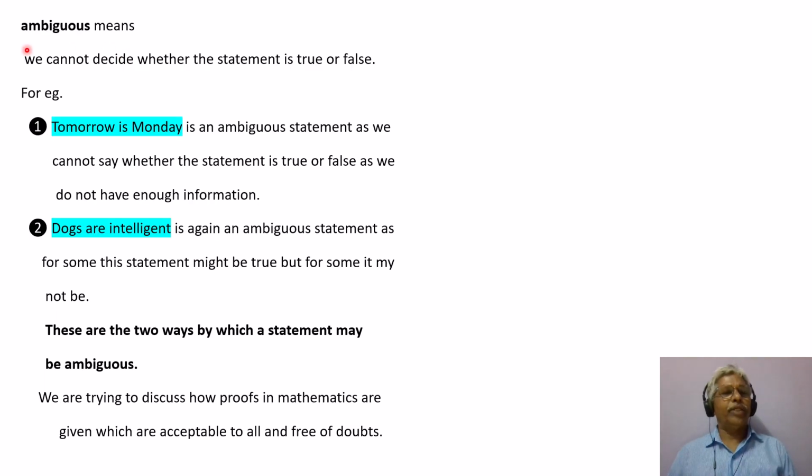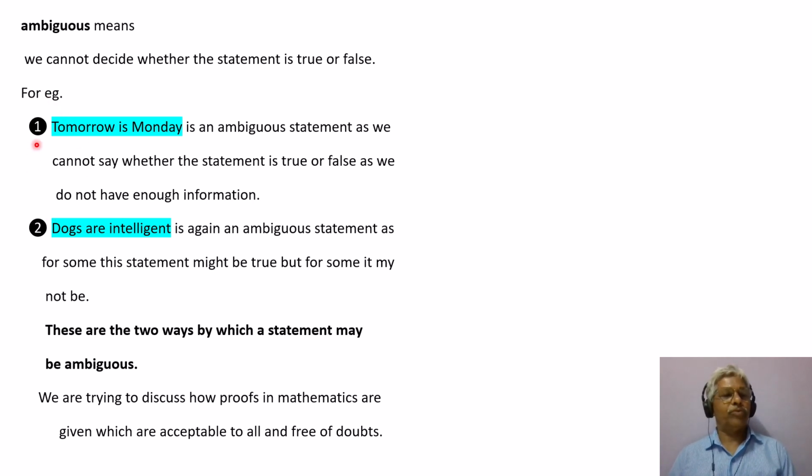We have seen that a statement can be always true, always false, or ambiguous. Now we will see what ambiguous is. We cannot decide whether the statement is true or false. There are two examples.